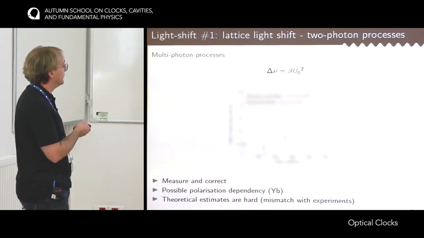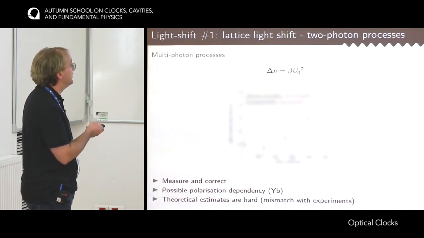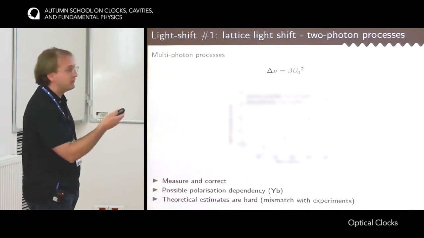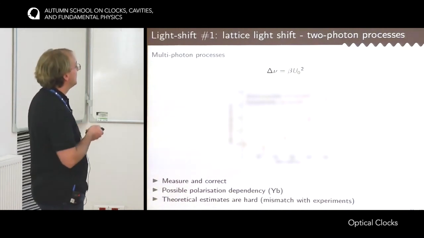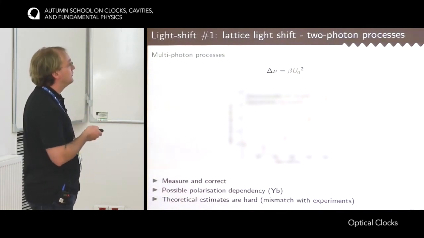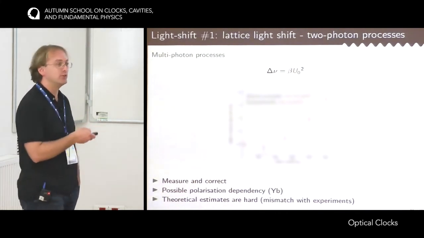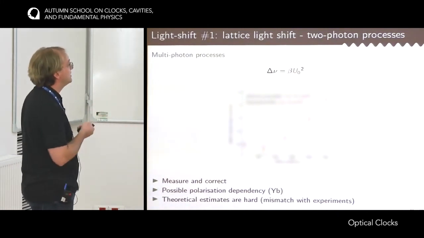So how to deal with it? Well, we cannot cancel it, so the only way is to measure it precisely and to correct for it, just like, for instance, the quadratic Zeeman effect. The catch being that for some atoms, and especially for ytterbium, there is a strong dependence of this curvature on the polarization of the lattice. So if the polarization of the lattice is changing, then this estimate might change with time.